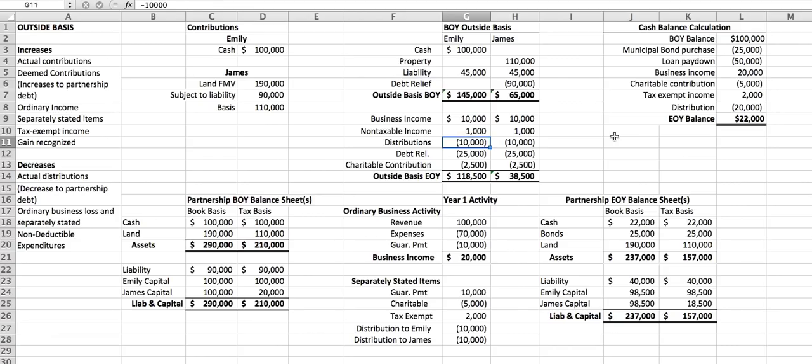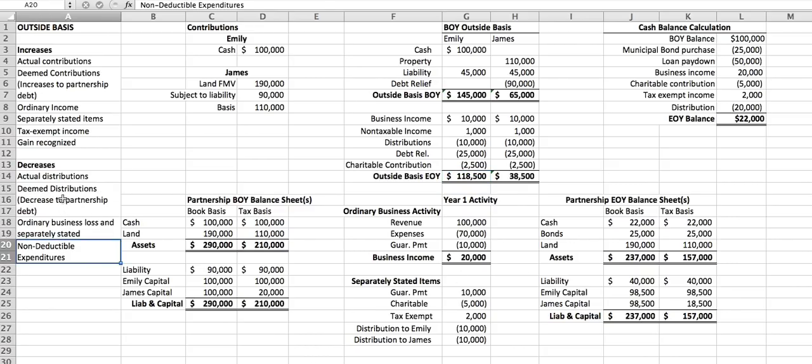We have distributions of $10,000, so that's a subtraction. We look at her debt relief of $25,000. That's a deemed cash distribution. And then we look at the charitable contributions of $2,500. And we come to a total balance for her outside basis at the end of the year of $118,500.